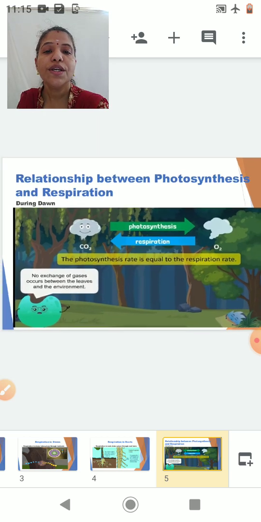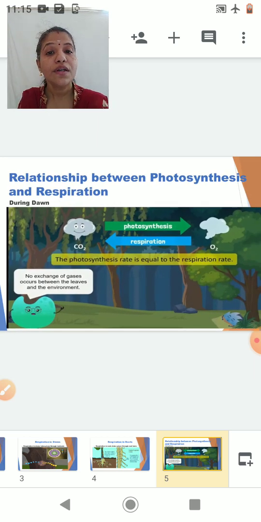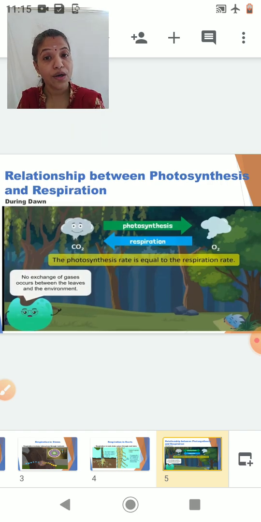Now students, here we have the picture of what is happening during dawn. Dawn means the early morning, when the sunlight is just coming onto the earth's surface. Since there is only a little bit of sunlight, definitely the rate of photosynthesis is slow, because the availability of light is less. So here the speed of photosynthesis matches the speed of respiration.